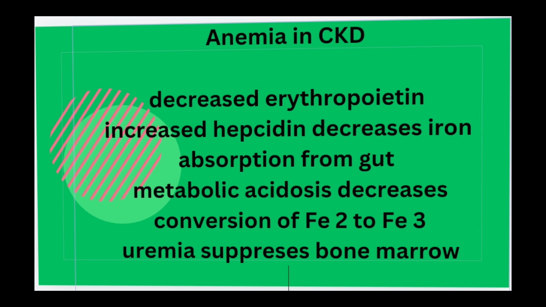As we know that in chronic kidney disease, acid-base balance is also disturbed, and patient is having metabolic acidosis. So metabolic acidosis prevents conversion of Fe+2 to Fe+3, which is active form and which can bind to oxygen. Then after that, uremia has a suppressant effect on bone marrow. Then it has suppressant effect on GIT, causing anorexia, nausea, vomiting.